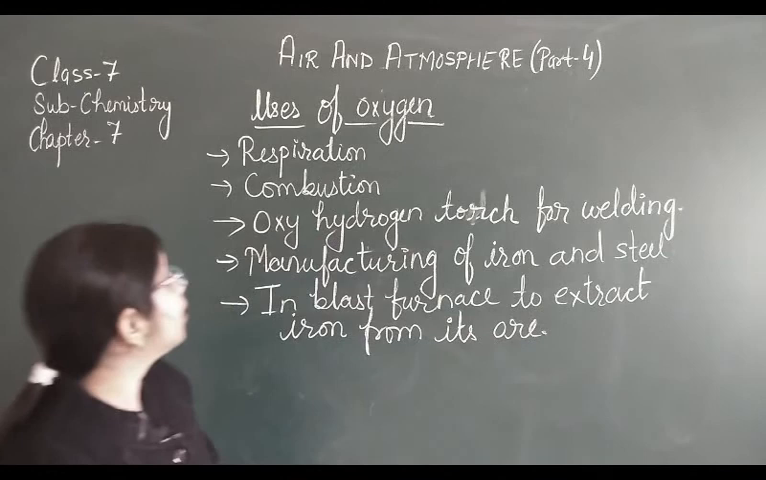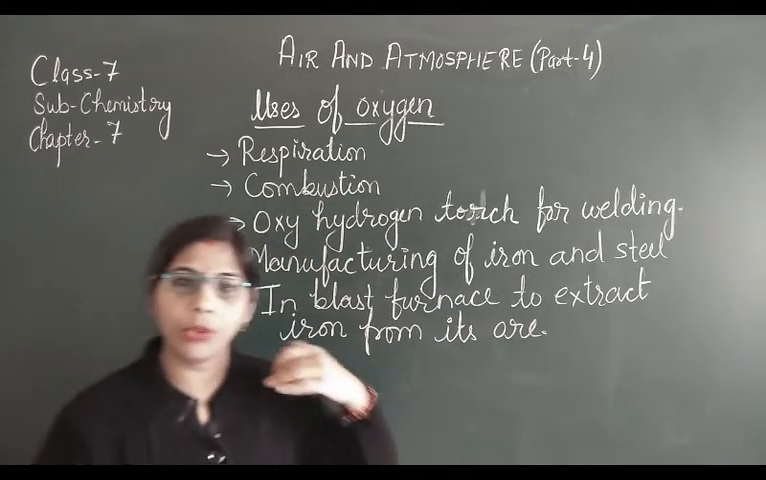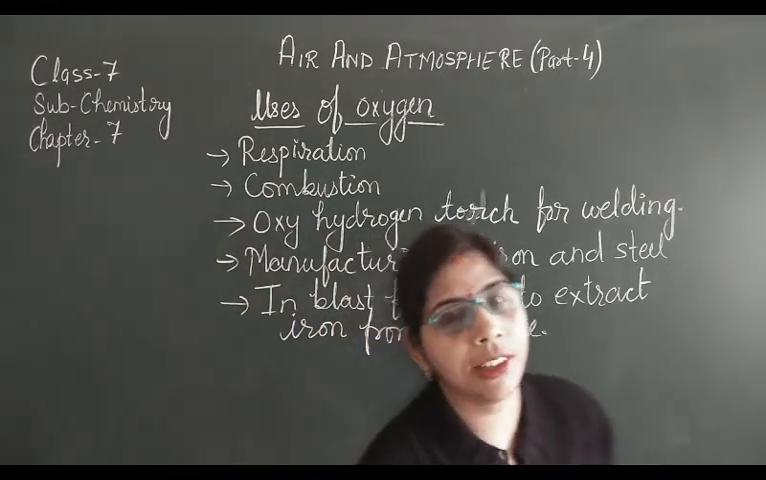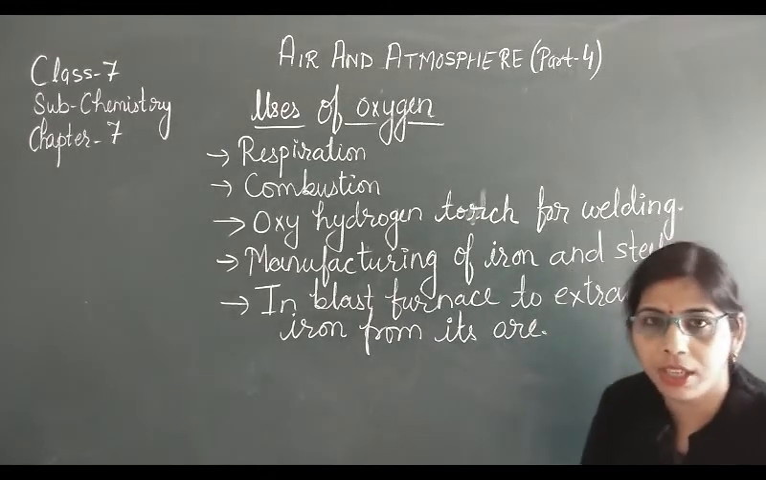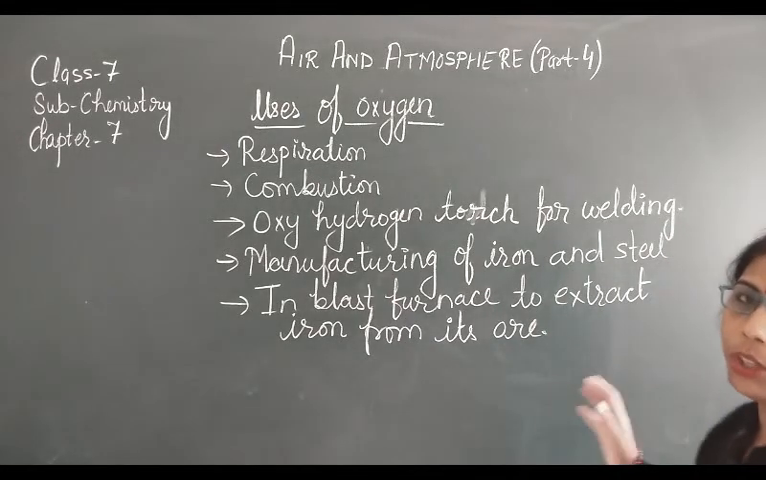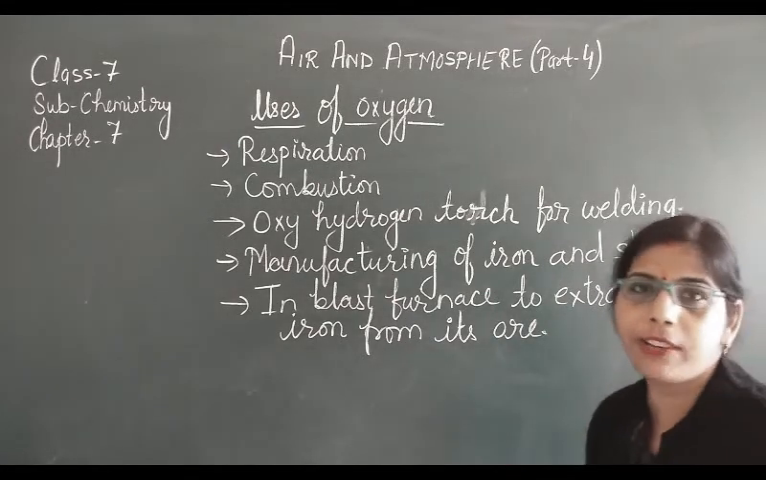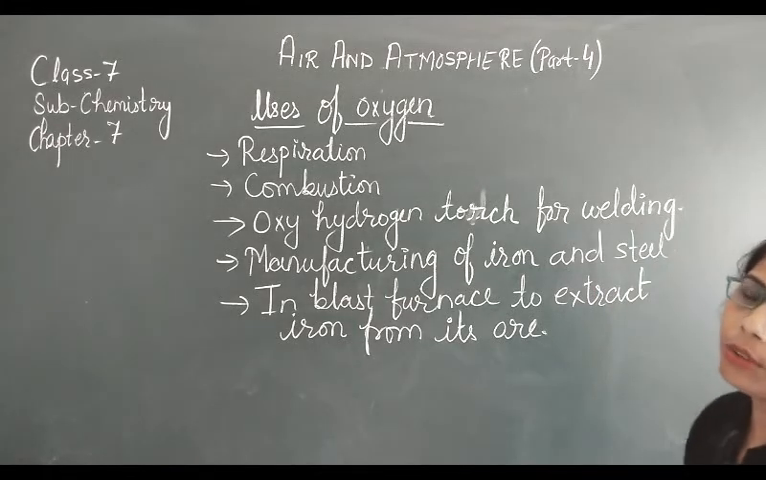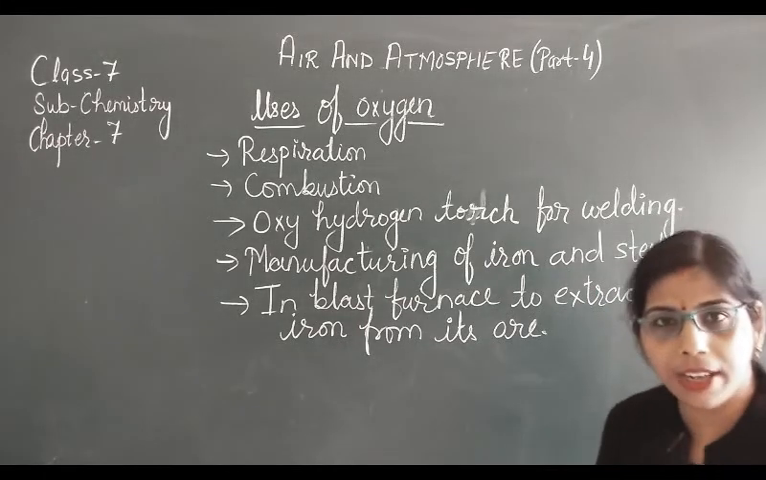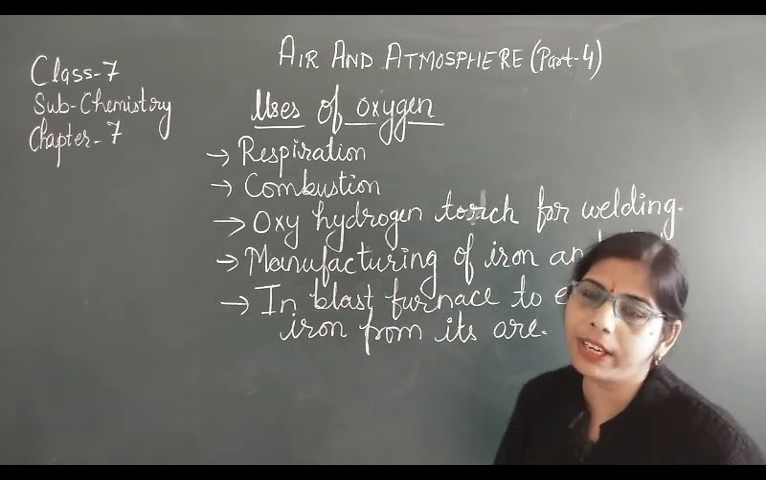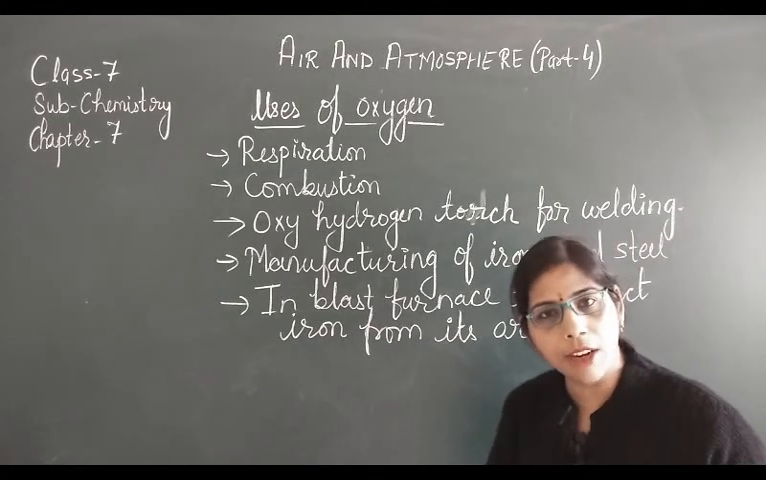Okay, that means these are some uses of oxygen. It is utilized in respiration, it is utilized for combustion, it is also utilized in different types of torch which are used for welding. It is also used for the manufacturing of iron and steel, and in the blast furnace to extract the iron from its ore.